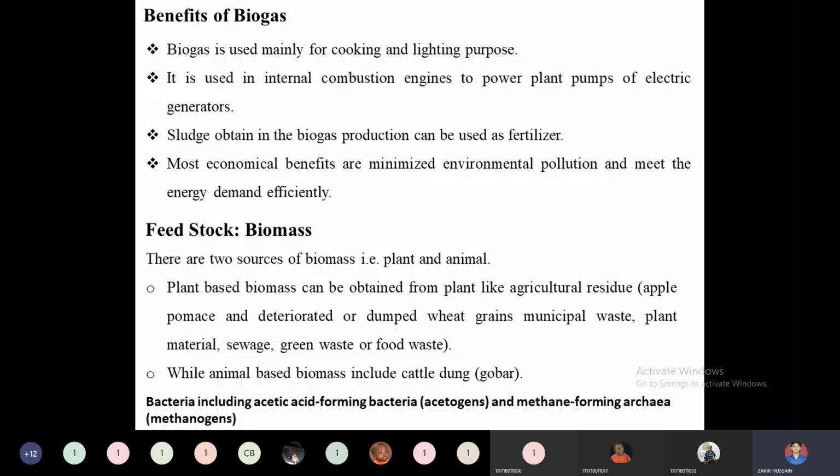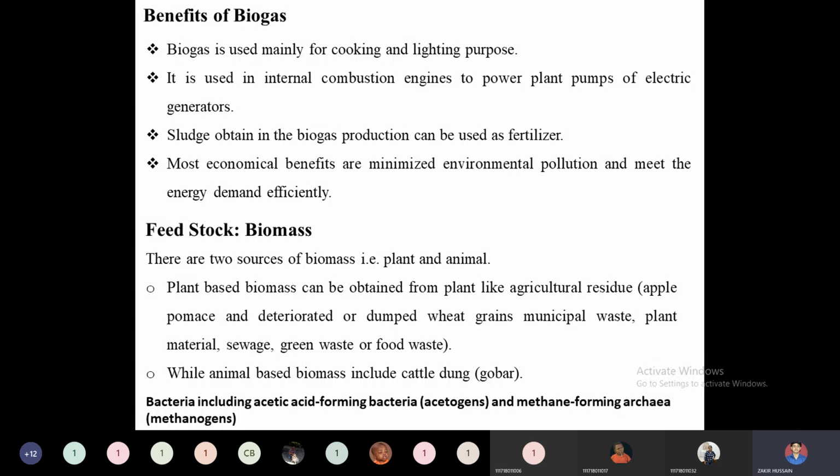At the same time, biogas can be used in internal combustion engines in order to power electric generators. So electric generators we can largely use in farming activities. So the farmer need not wait for the electricity or the free electricity supply which the government is going to supply. They can directly produce their own electricity using this biogas.